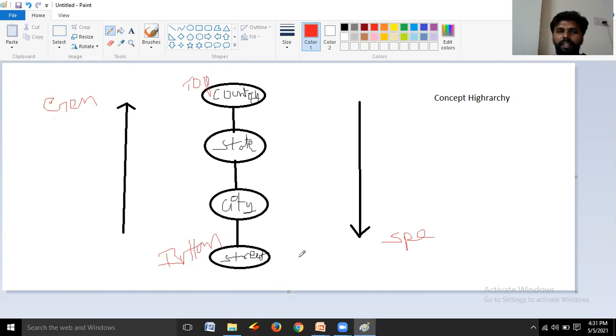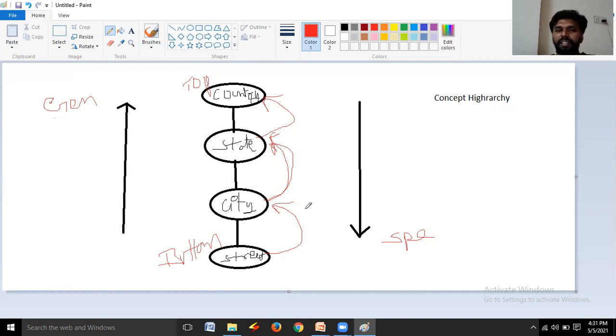If you replace the lower level concepts with the higher level concept, instead of street you may write city. City will cover more streets. Instead of city, you may write state. State may cover more cities. Instead of state, you may write country. Country will cover more states, cities, and streets.